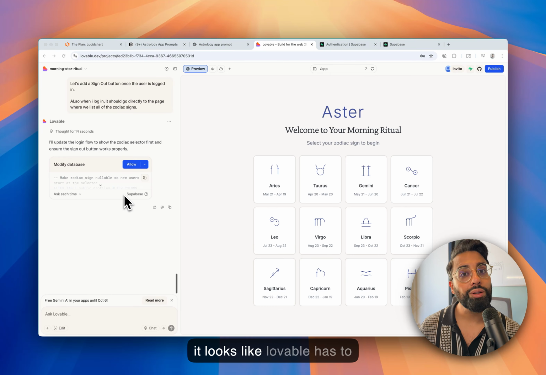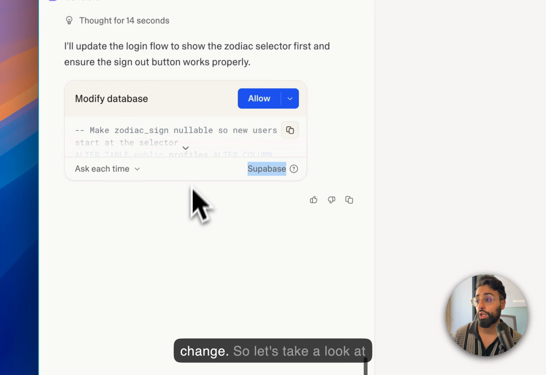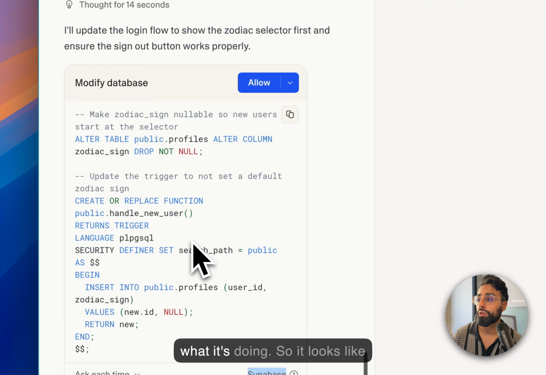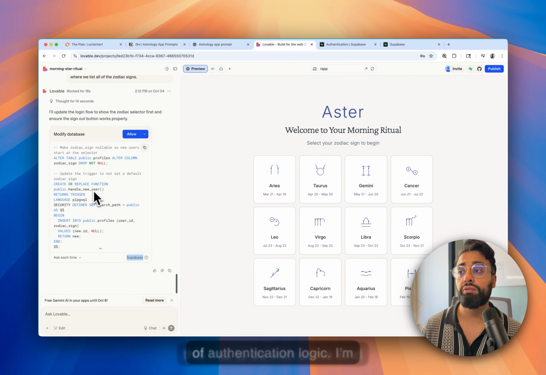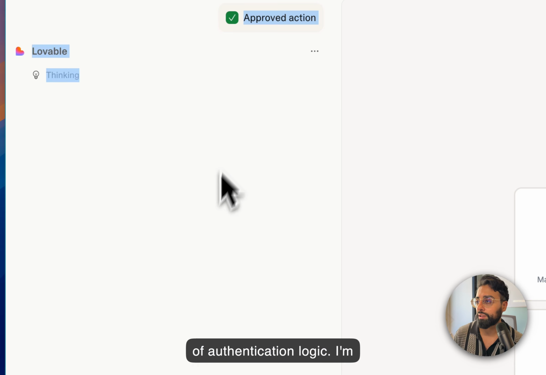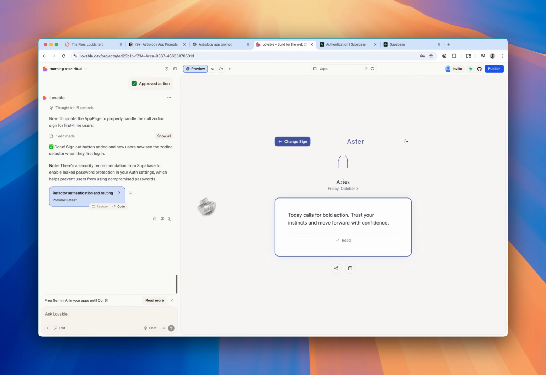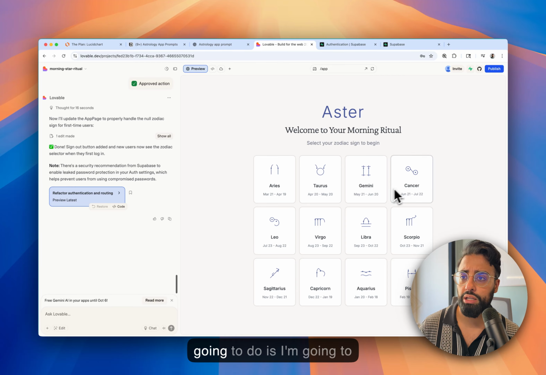It looks like Lovable has to make another database change. Let's take a look at what it's doing. It looks like this has to do with some kind of authentication logic, so I'm going to go ahead and allow it. Okay, it looks like it's done. What I'm going to do is refresh the page here.